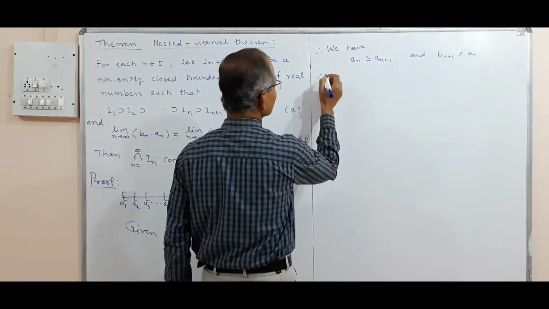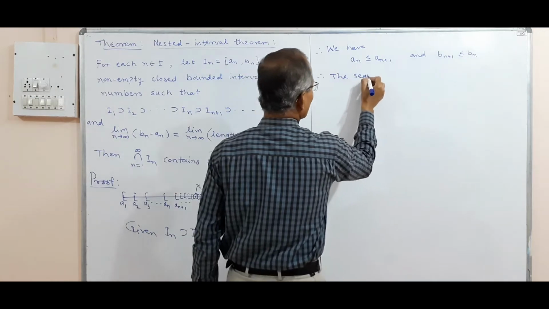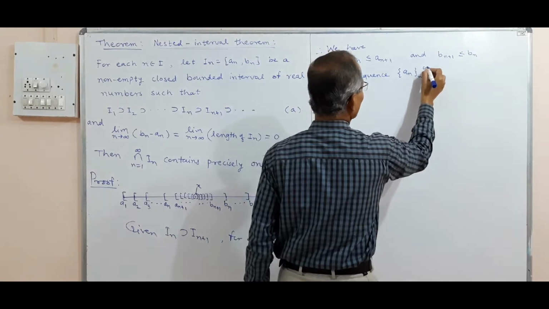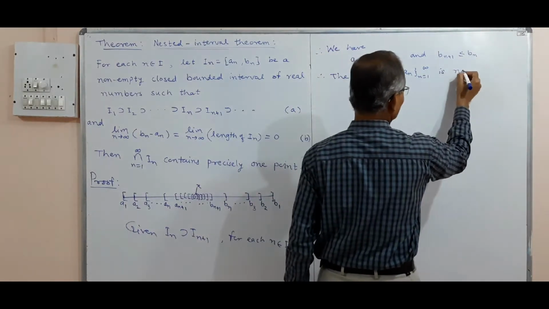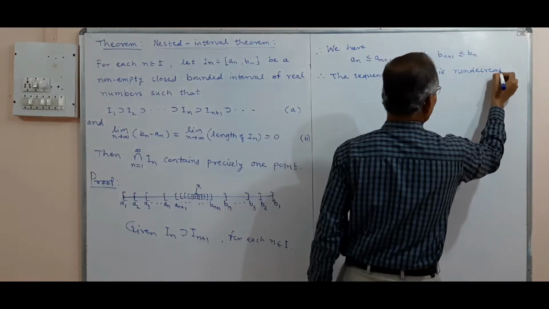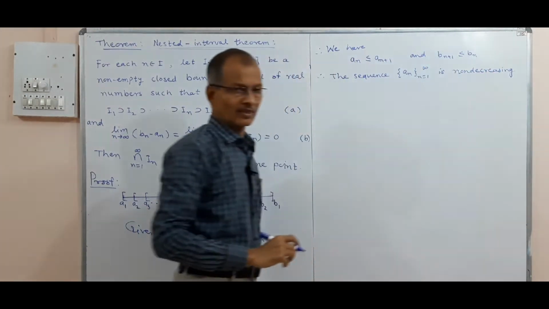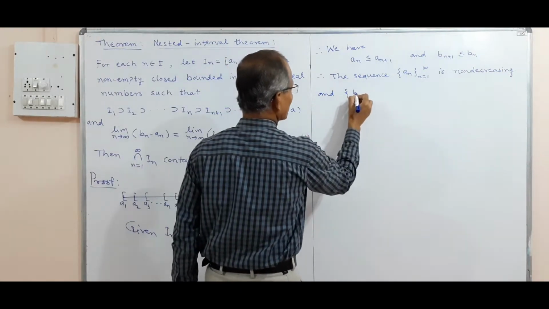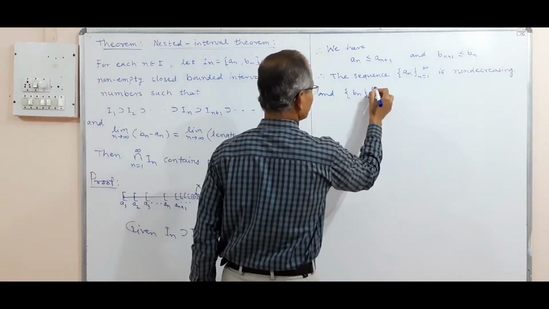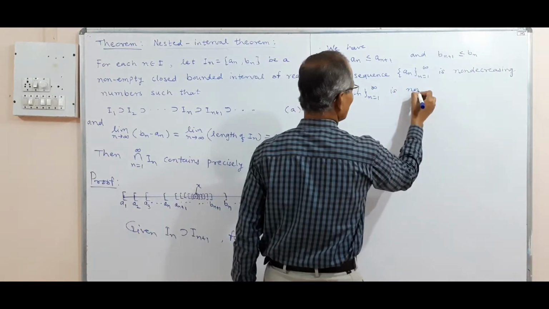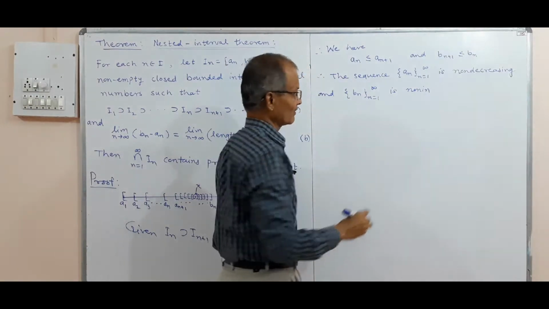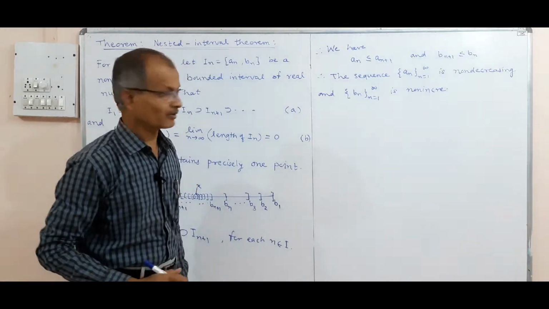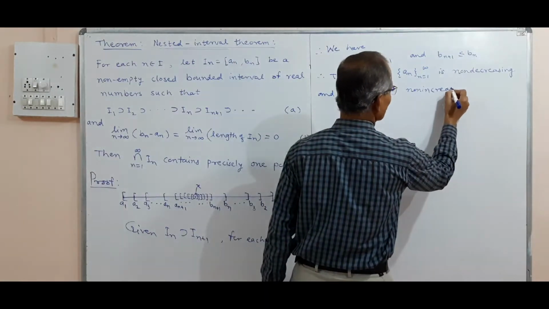Therefore the sequence an, as n takes values from 1 to infinity, is non-decreasing, or simply increasing, and bn is non-increasing. We are using the words non-decreasing and non-increasing because it is a monotone sequence, with a less than or equal to relation between the terms.